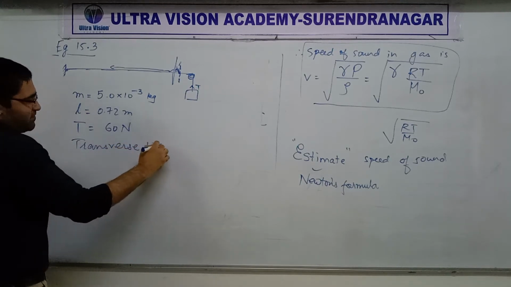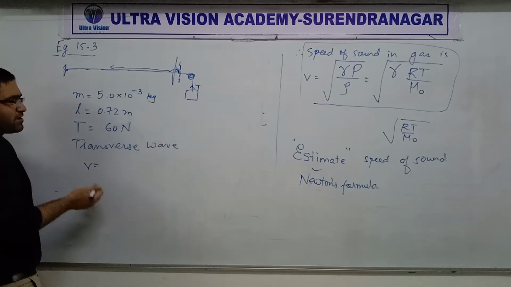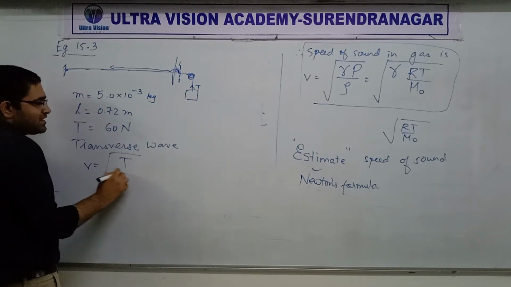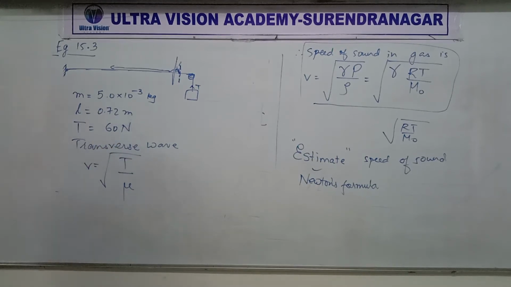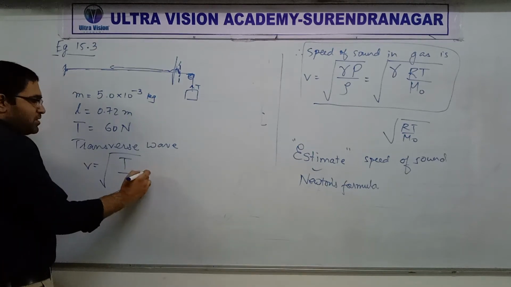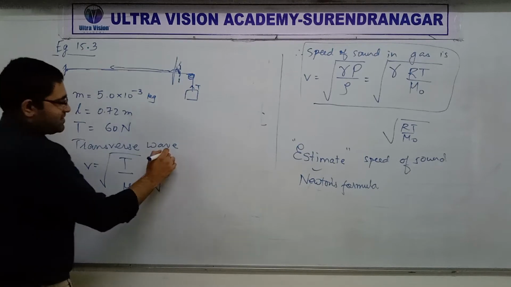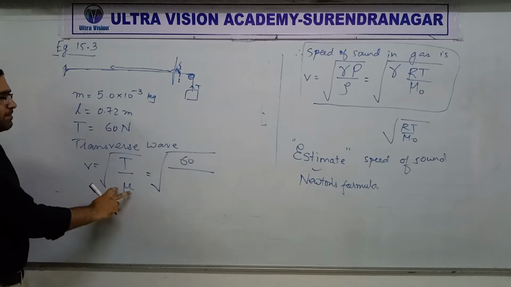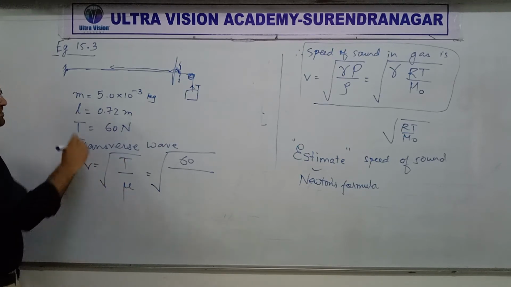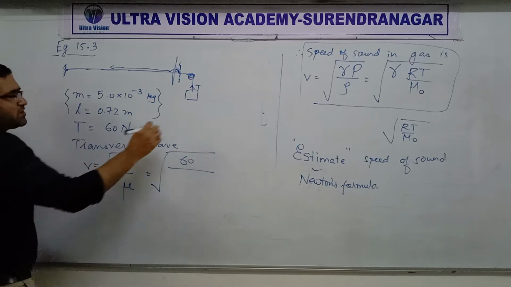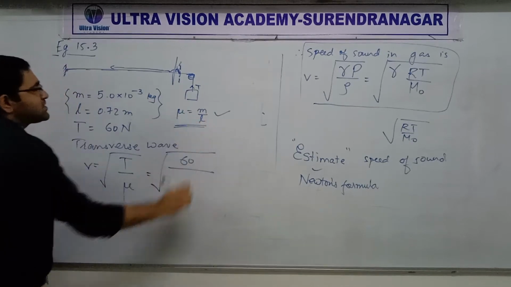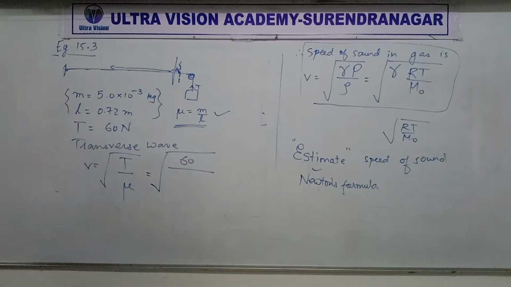So transverse wave, and we have to find speed. What is the formula of speed for transverse wave on a string? Wire or string, same thing. It will be under root T by mu. Alright, so now let's see which values we have. We have T, tension, 60 Newton. But what about mu? Mu stands for mass per unit length. Generally, if nothing is given, we can assume that this is uniform. So mu should be equal to m by L. Is this clear, everyone? Mu equal to m by L.